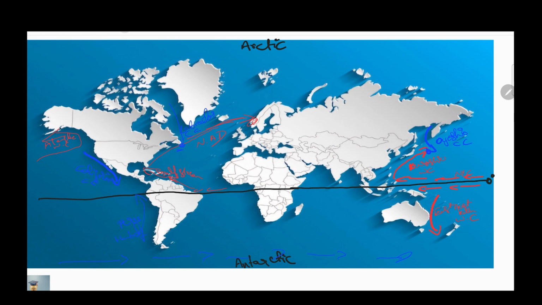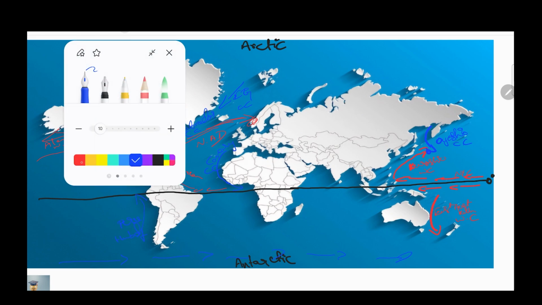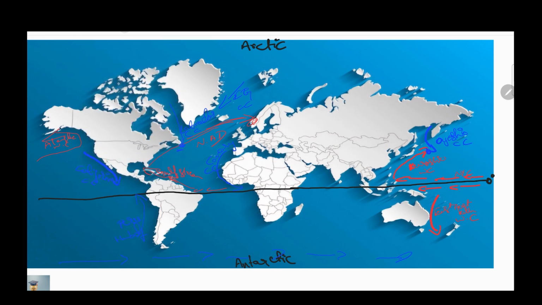Now here again one cold current will come, that is called the East Greenland cold current. Now here another cold current will come. This cold current is called the Canary cold current.